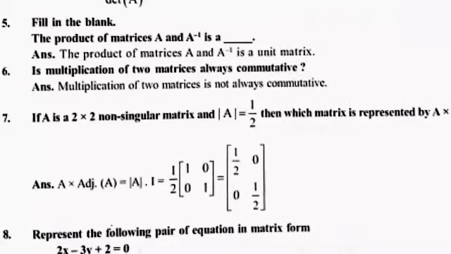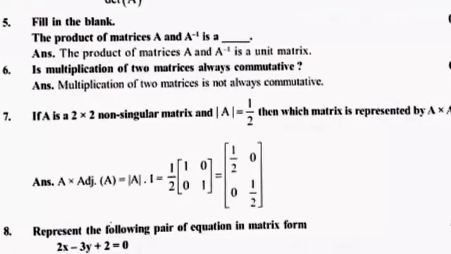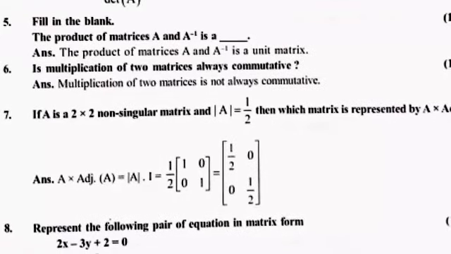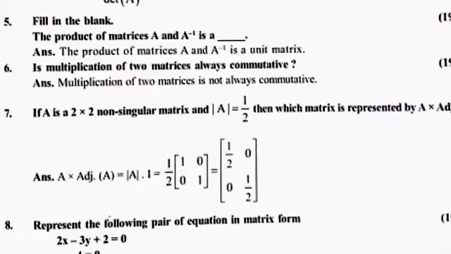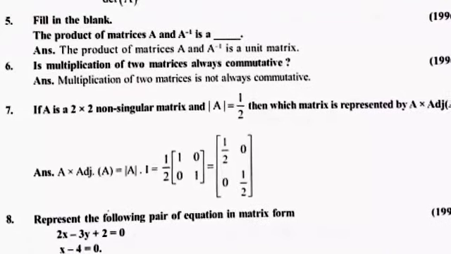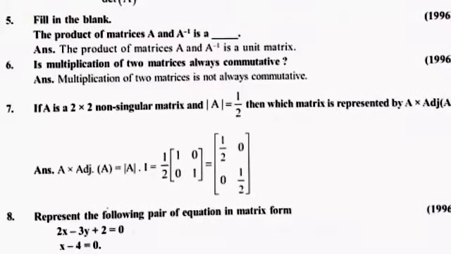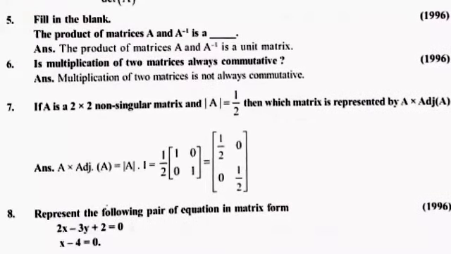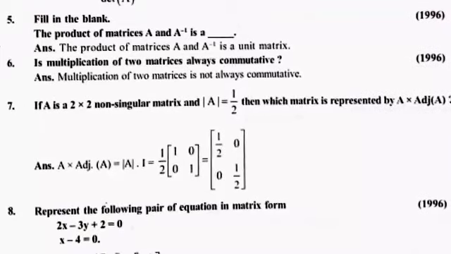This question arises many times in the previous years. This particular question was in the year 96. Very short question, and here the value of determinant A is given as 2. Separately you can find the different answers.